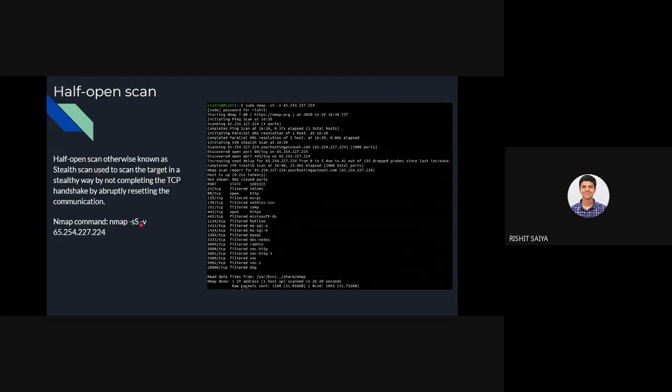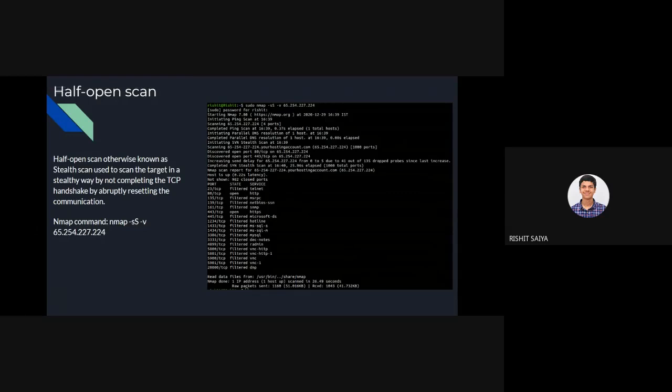The command I used is nmap -sS -v and the IP address of the main domain. -v is for the verbosity I mentioned, and -sS, you can guess now, is about the stealth. This is far and away the most popular scan I have seen, because it is a fast way to scan ports of the most popular TCP protocol.